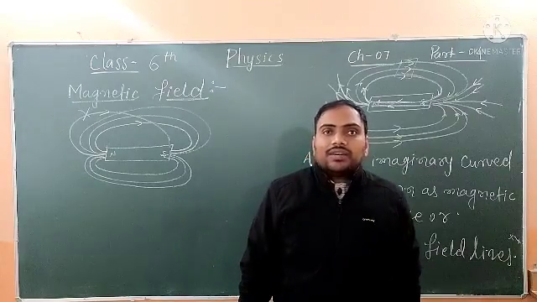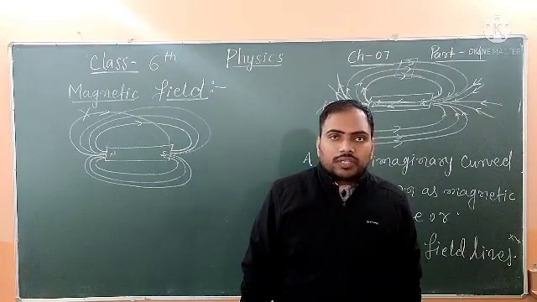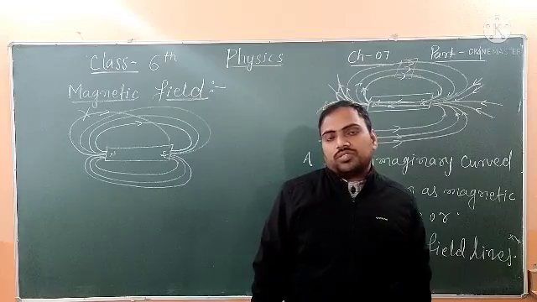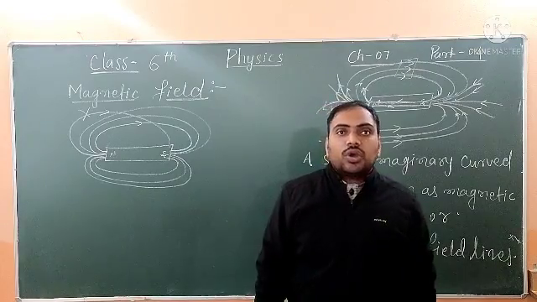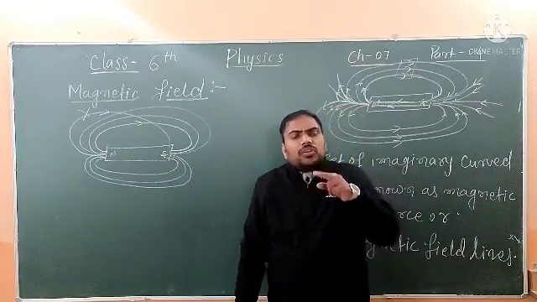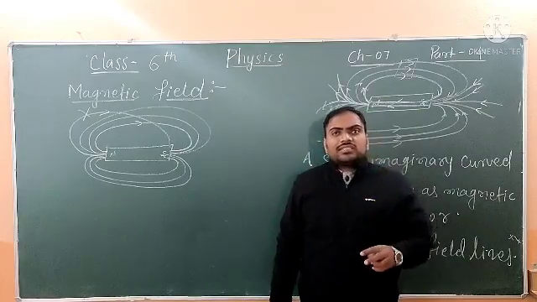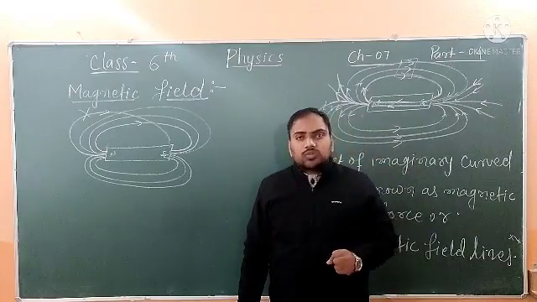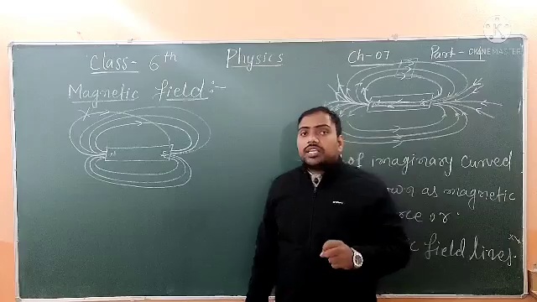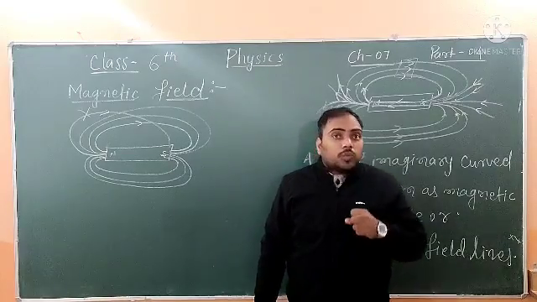Why can they not intersect at a particular point? This is the question, a very interesting question. Why can two magnetic field lines not intersect each other at a particular point? Because if they intersect, what will happen?